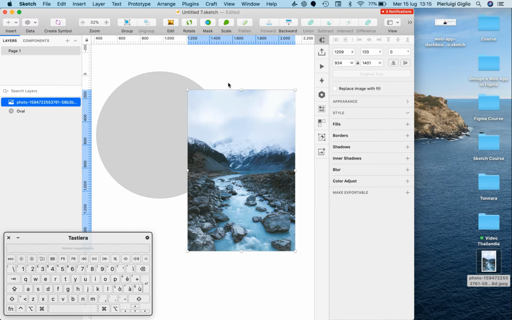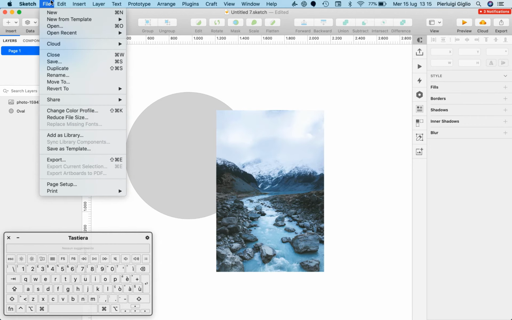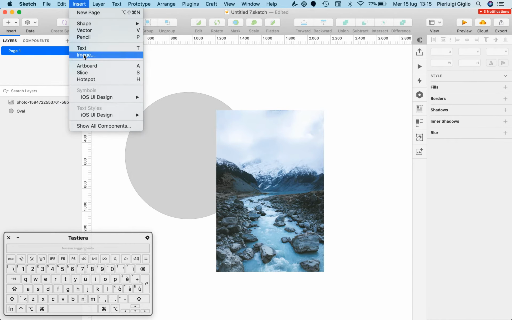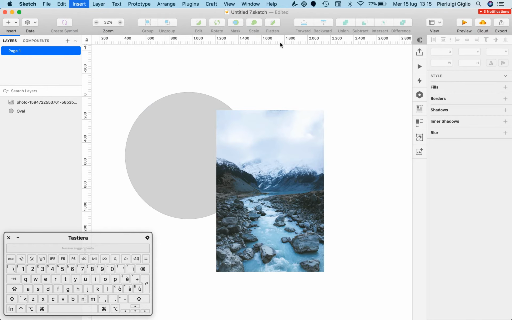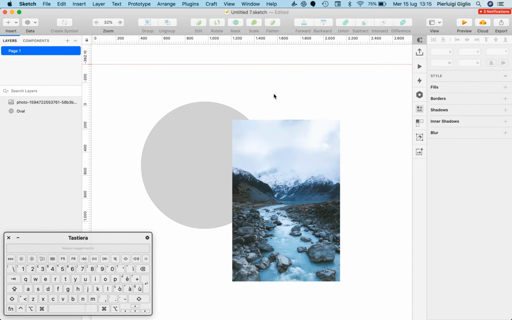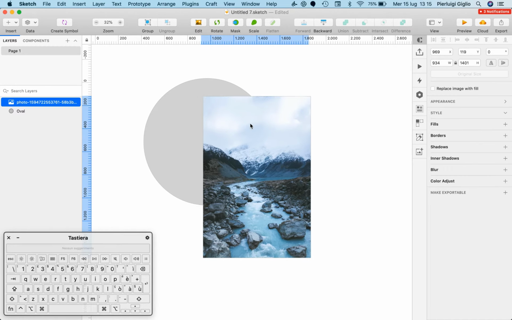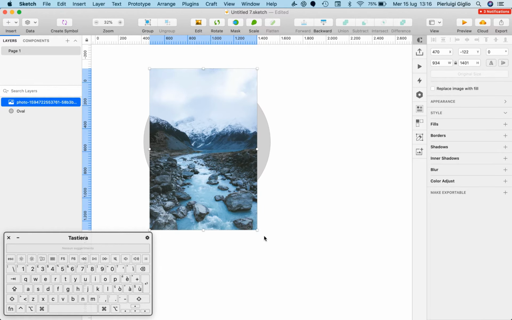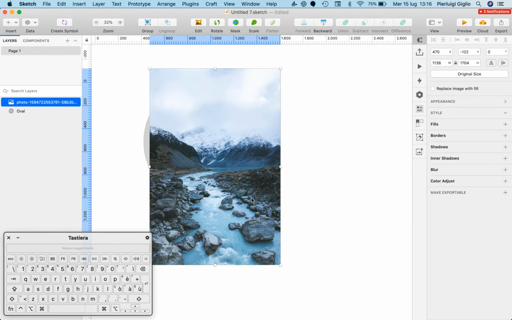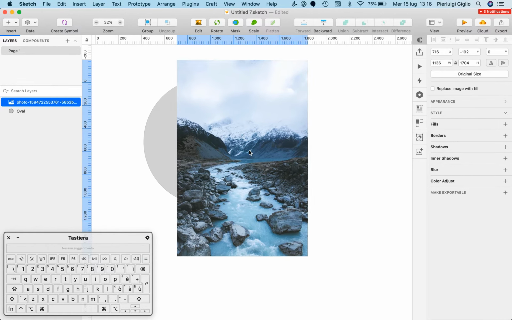And as you can see, I can basically see the image over here. I can also go on File and import an image, or actually on Insert and go on Image. And I can select an image wherever I have it on the Mac or PC. And masks are something which you're going to use sparingly, most likely, if you're a UI UX or web designer, but it's definitely an interesting concept to understand.